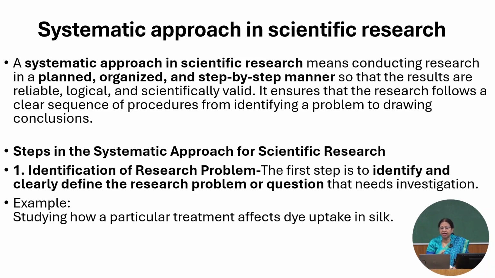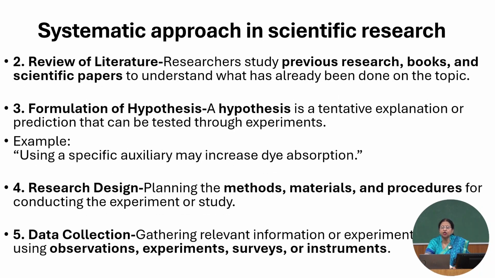Once having done that, then we start looking at what work has already been done. So the second step is review of literature. Review previous research, books, and scientific papers to understand what has already been done on that topic.